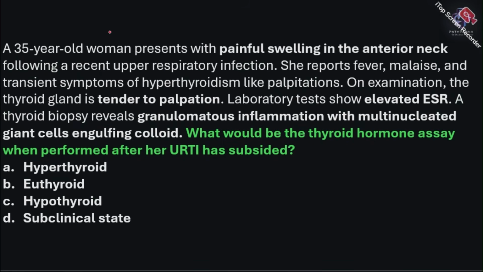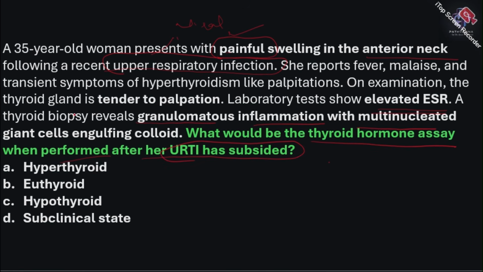We have a 35-year-old female with painful swelling. Painful swelling is the first clue, in the anterior neck, and she has a recent upper respiratory tract infection. Okay, she is having a viral infection. Now laboratory test shows elevated ESR, which supports an infective etiology. A thyroid biopsy we have done revealed the classical findings of subacute thyroiditis, which is granulomatous inflammation. The question is, what would be the thyroid hormone assay when performed after her URTI has subsided?